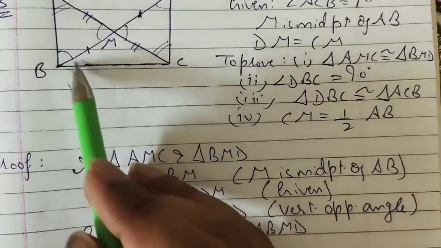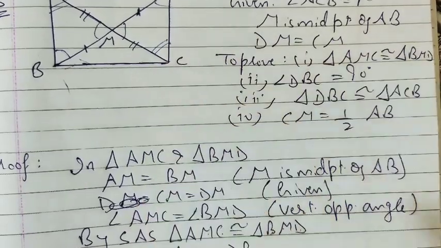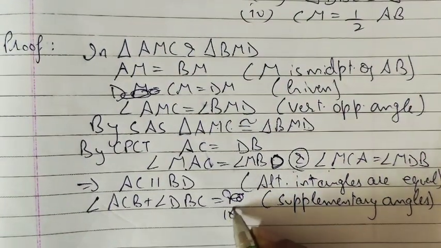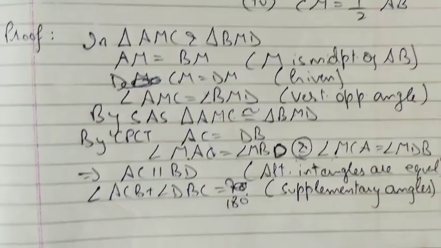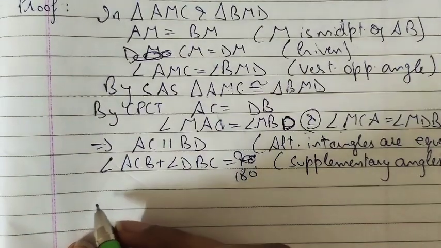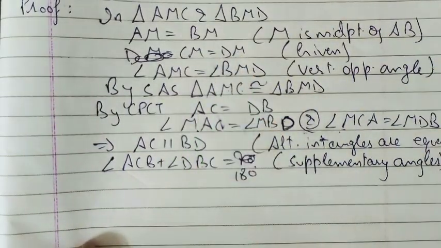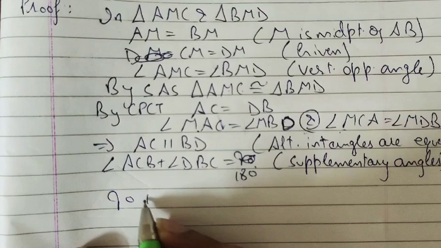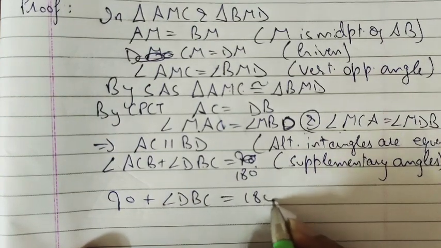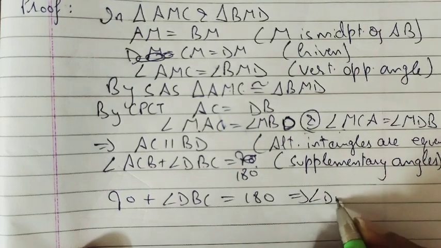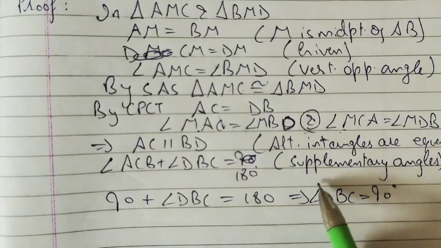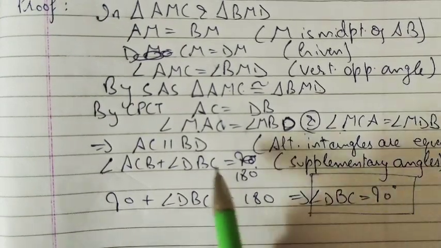The sum of these angles will be 180 degrees. So ACB is 90 degrees, it is given, plus angle DBC, which we don't know, is equal to 180. This implies angle DBC is equal to 180 minus 90, which is 90 degrees.